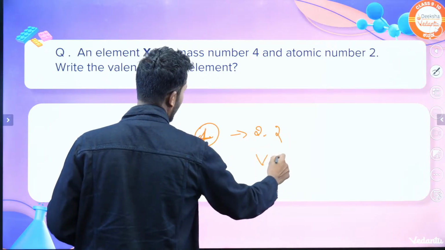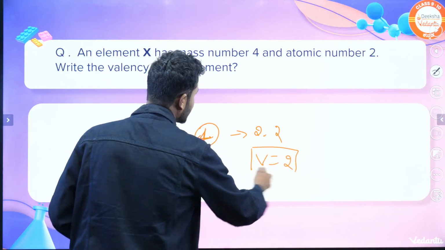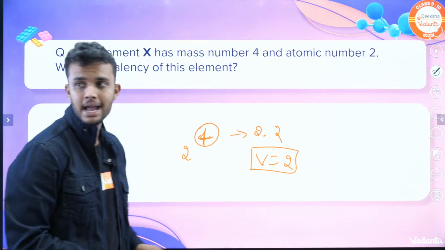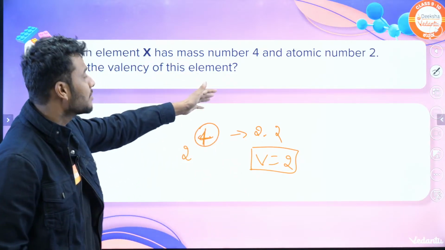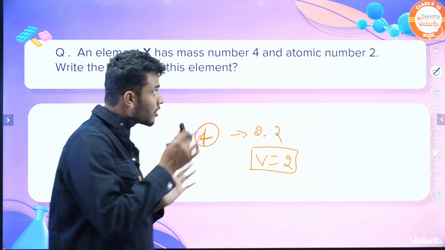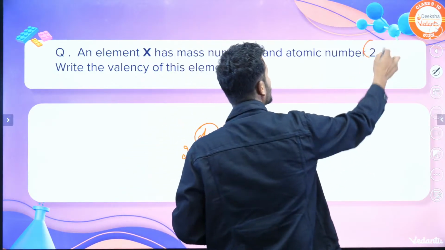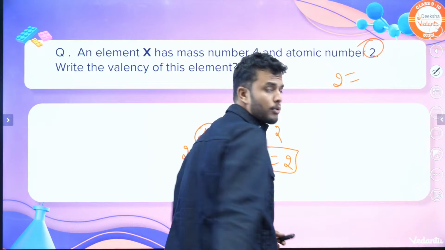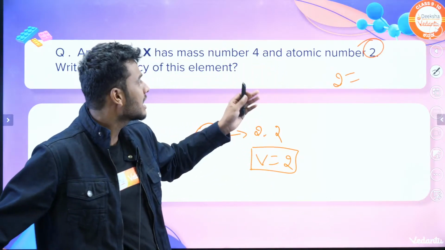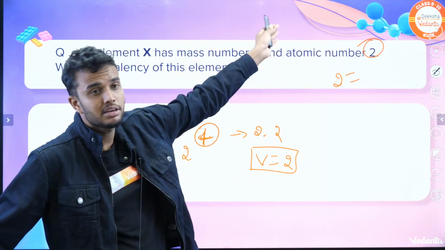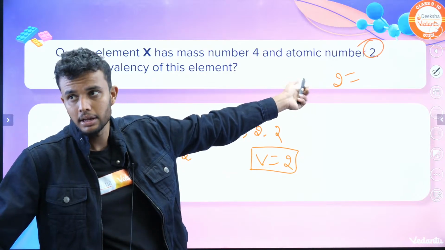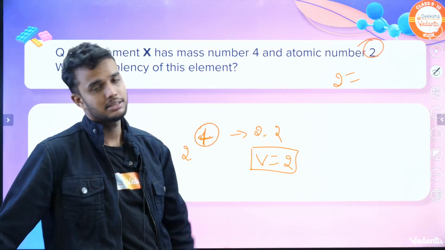That's why the valency of the atom is 2. The mass number is the total number of protons plus the total number of neutrons. But the atomic number they give is 2, and we already know the number of electrons is always equal to the number of protons. That's why the valency is 2.